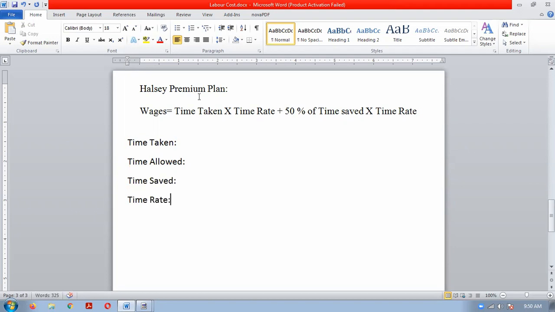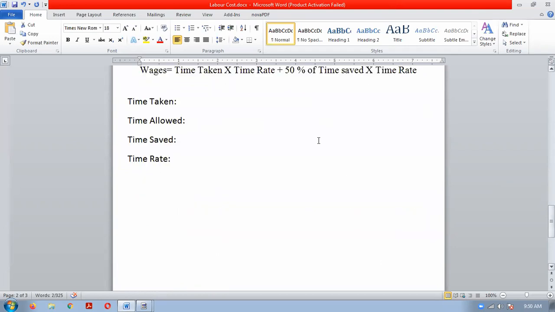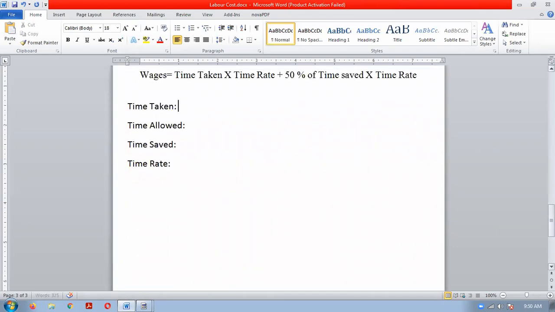Okay. So what is the time taken by the worker in this question? 72 hours it is given. Time allowed is 90 hours and time rate is rupees 25 per hour. So time taken, how much? 72 hours, correct? Time allowed by the company, 90 hours.